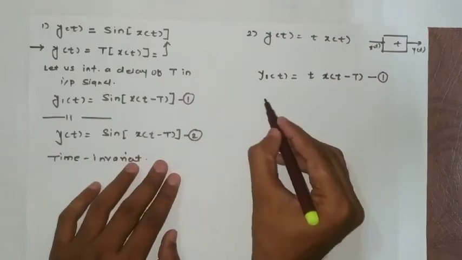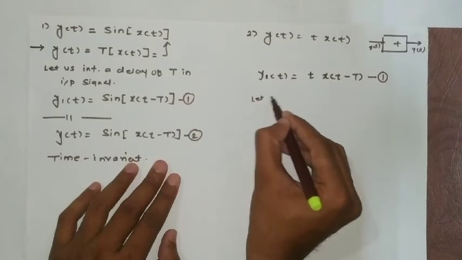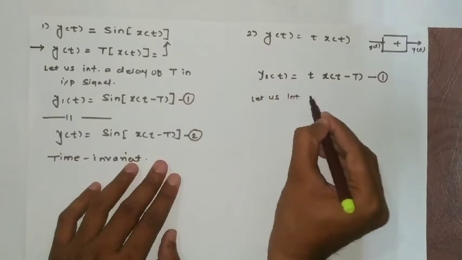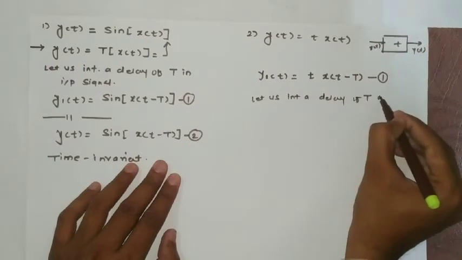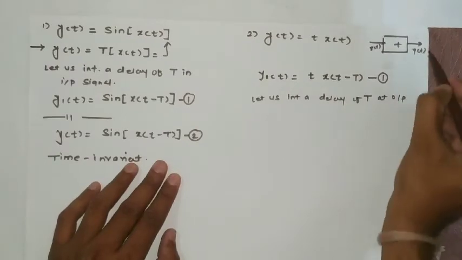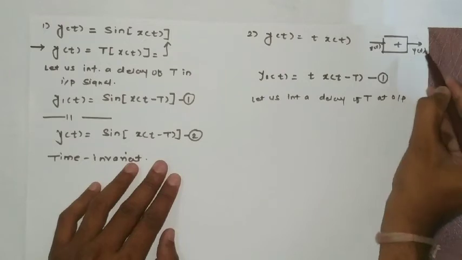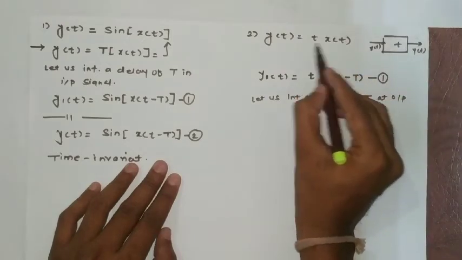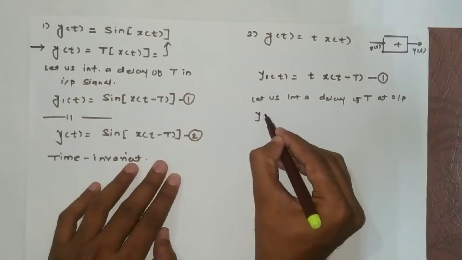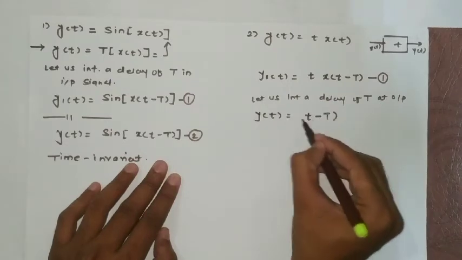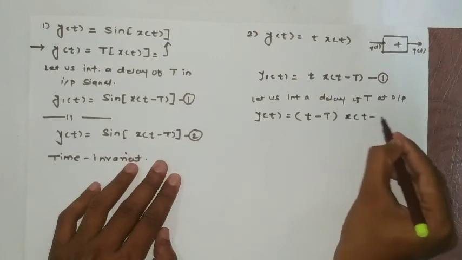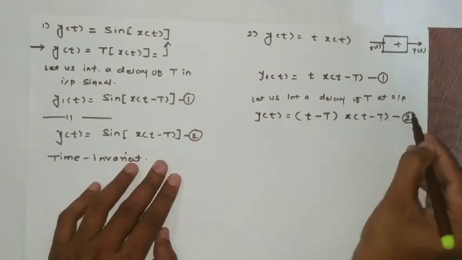Similarly, let us introduce a delay of capital T at the output signal. Now we have output y of t as t into x of t, which is a function of time, so we'll get output y of t as t minus capital T into x of t minus capital T, equation number 2.